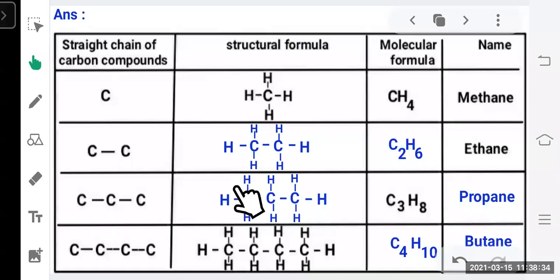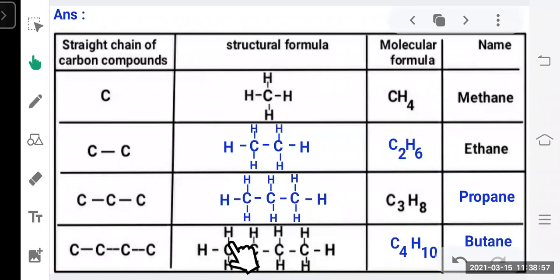Okay, now write down the molecular formula. How many carbons? 3 carbons, so C3. How many hydrogens? 3 here and 3 here, 6 plus 2, 8. C3H8. Now the name: prop for 3 carbons, and as all the bonds between carbon and carbon are single, this is ane, that is propane. Now for the 4 carbon atoms, you have to write down the molecular formula.